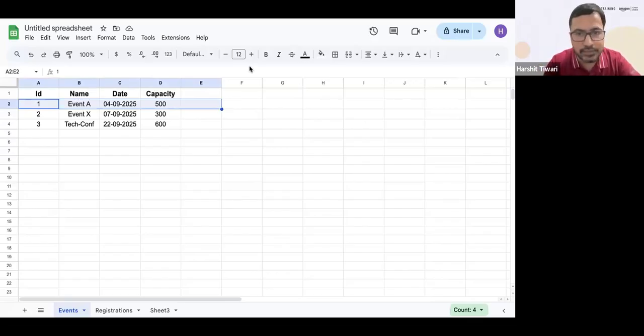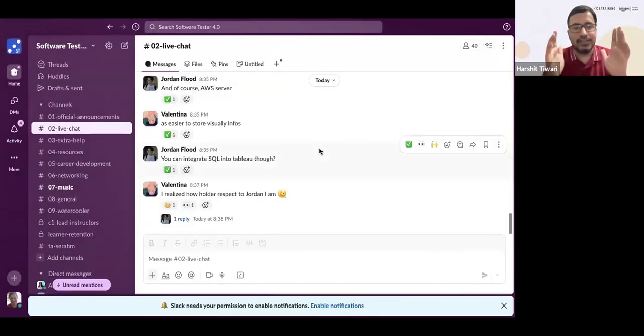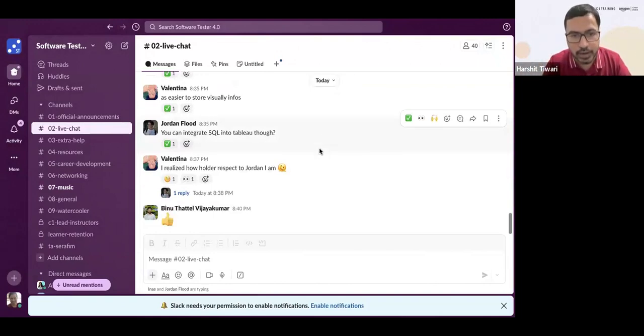Does it make sense? This is the very essence, the very basics of how you can tabularly store data, right?